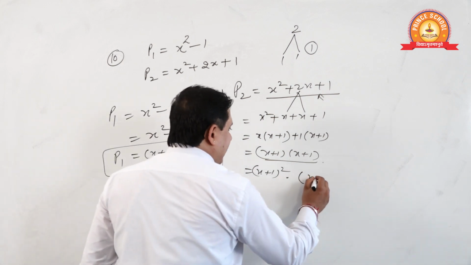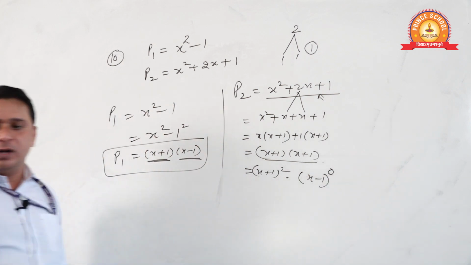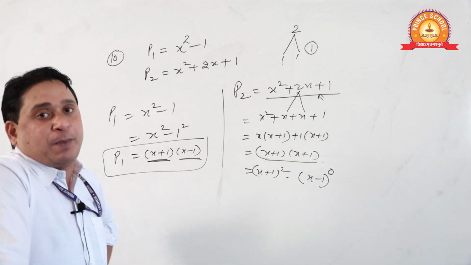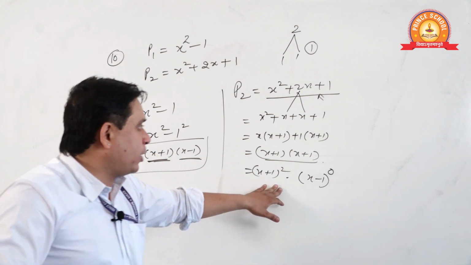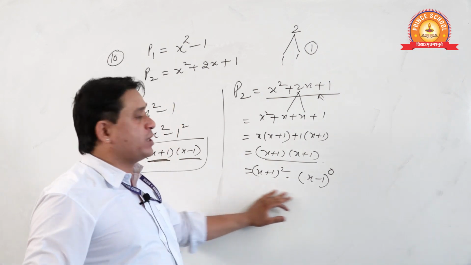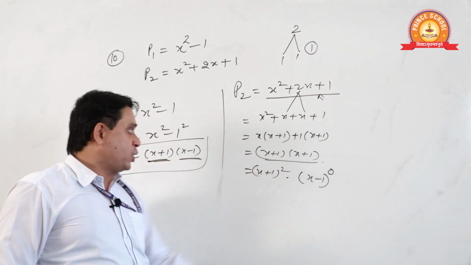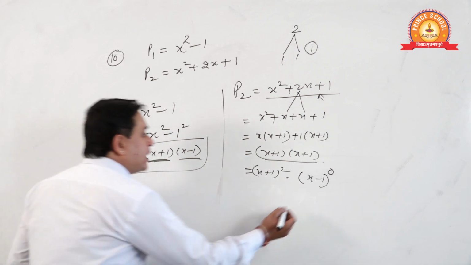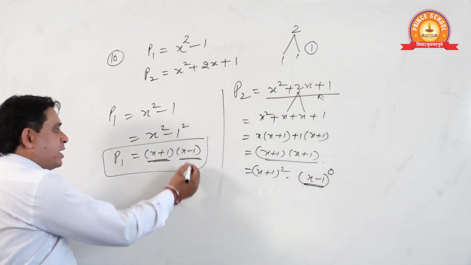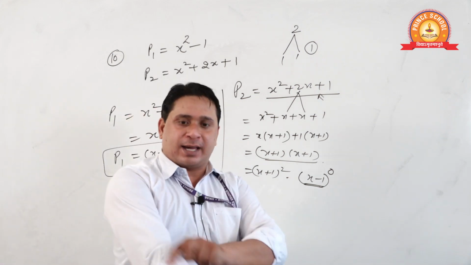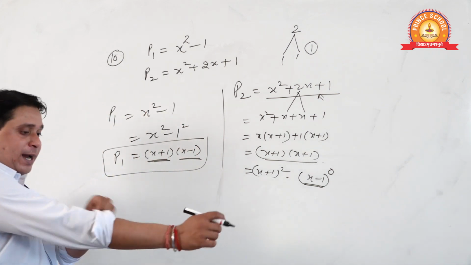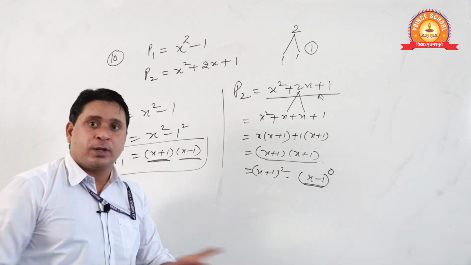And if I write here, am I right or wrong? Something raised to power 0 is 1. Sure, something raised to power 0 is 1, and that we are going to use here. Sure, see. Why I used x minus 1 raised to power 0 here? Because here x minus 1 was there. That's why. Okay, students? Done?